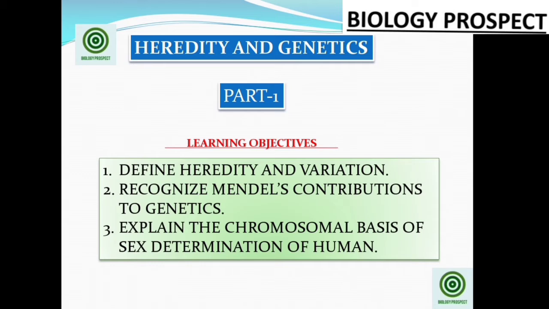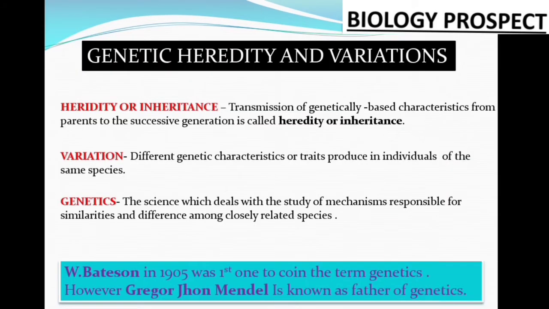Before we enter the chapter on genetics, we get a little knowledge about these 3 points which are highlighted on the screen. Have you seen that? Yes, that is heredity or inheritance, variation and genetics. We are going to study the chapter of genetics, heredity and variation. So we must get knowledge about these 3 topics. What is genetics? What is variation? And what is heredity?